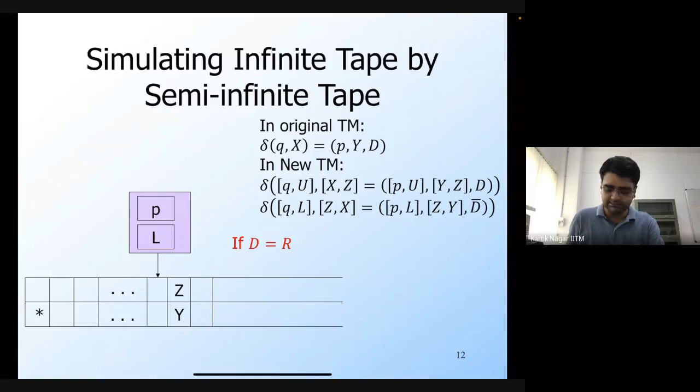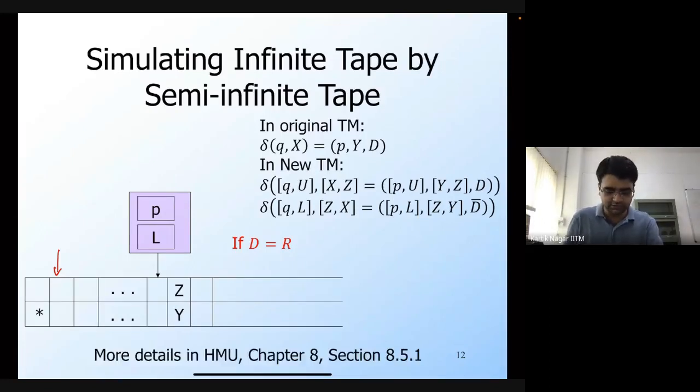Yeah, and you also need to worry about the case where you change from the upper track to the lower track, or the lower track to the upper track. So you need special transitions for those cases as well. But I won't go through them here. You can look this up in the textbook, about how to handle the case of changing the track. That's why we put this star symbol, in order to find out where we are, and whether or not we need to change the track.